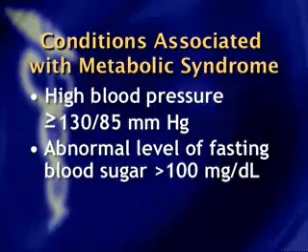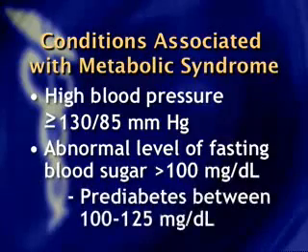And a lot of people do have what we call prediabetes, so not a high enough level to be called diabetic, but high enough that it's no longer considered normal or optimal, and that's an area between 100 and 125. So those are the first 2.